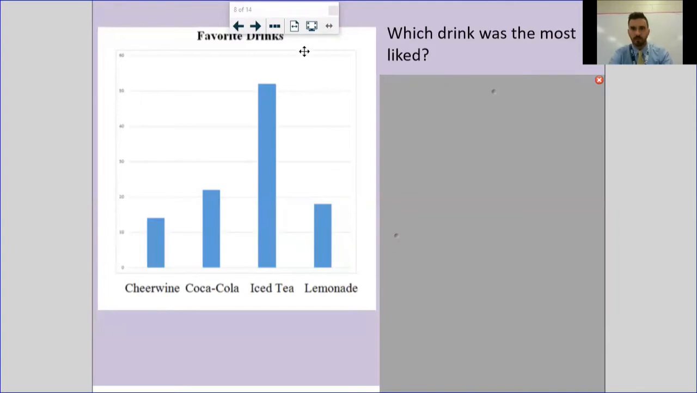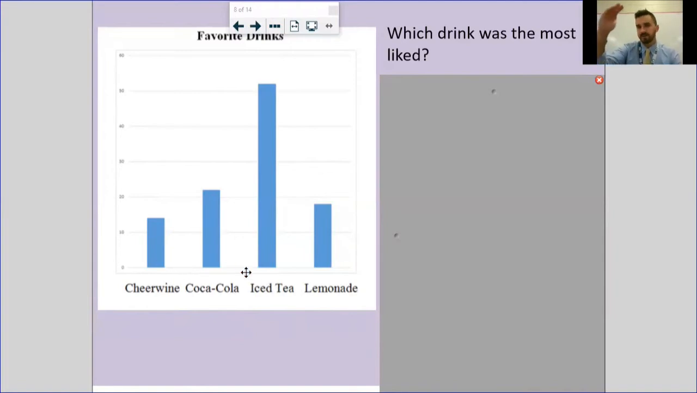If you look at the title, it's measuring the favorite drinks. You've got your choices down at the bottom. They were asking between Cheerwine, Coca-Cola, iced tea, and lemonade. That's a no-brainer for me, lemonade in a blowout. And you've got your scale over here too. You've got how many people voted. And if you look, it goes from 0 to 10 to 20 to 30 to 40 to 50 to 60. Counting by tens is going to be your scale. And one of these questions will come up in just a second.